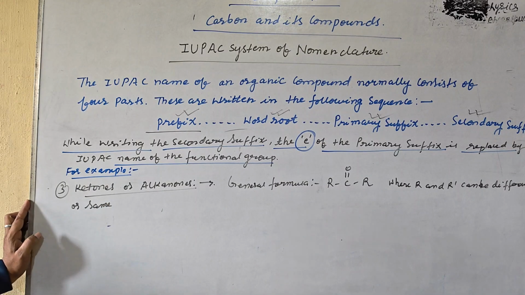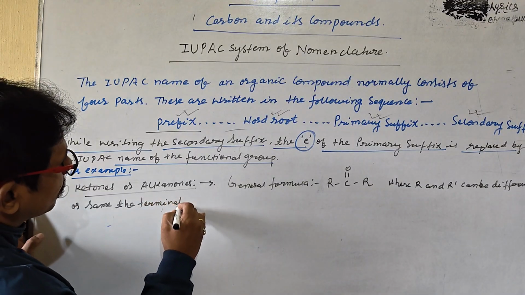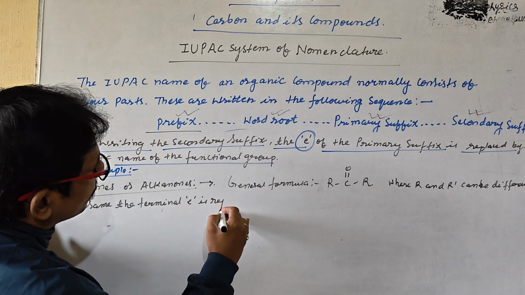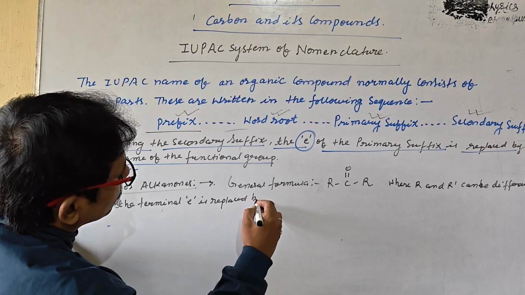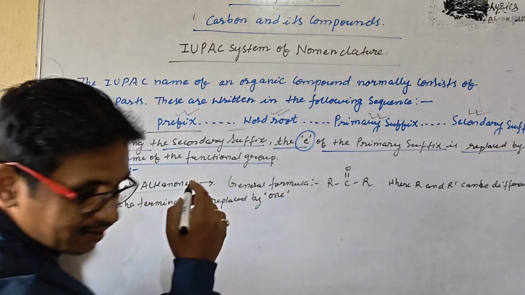The terminal E is replaced by ONE, because this is the ketone.